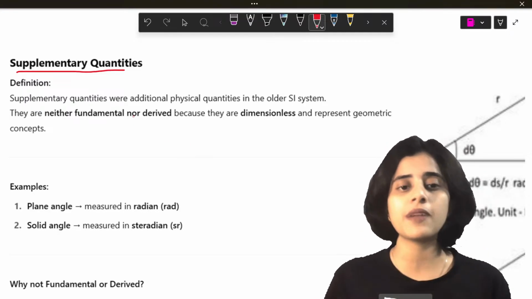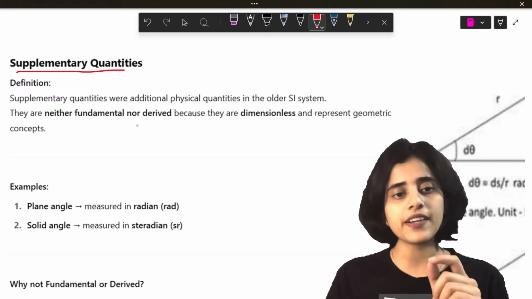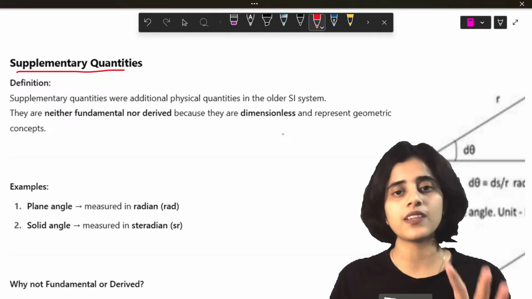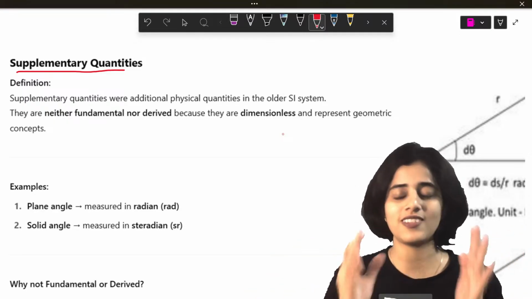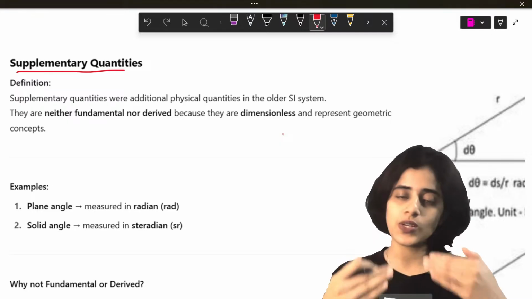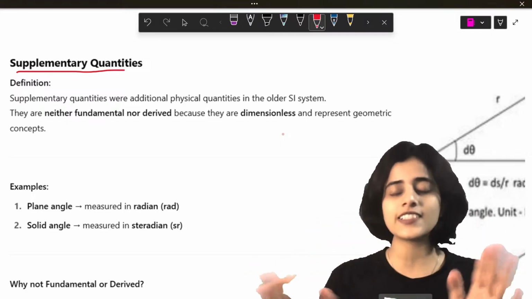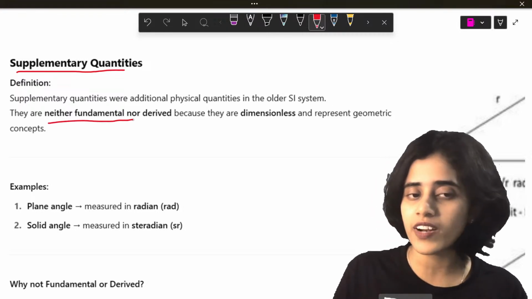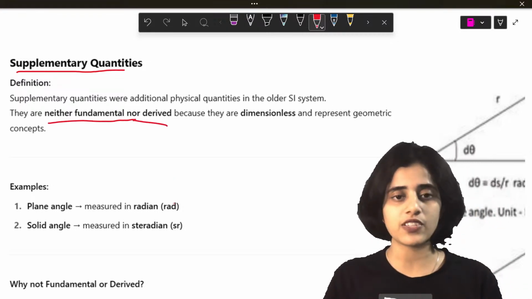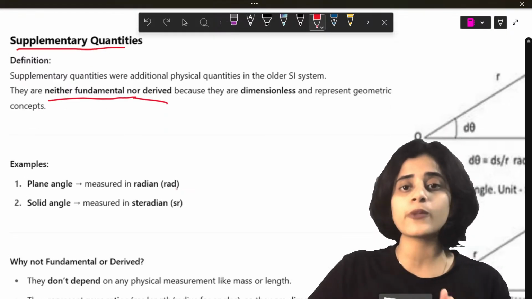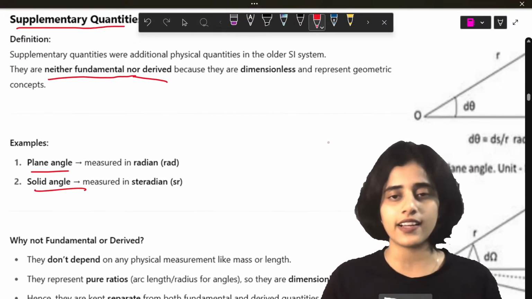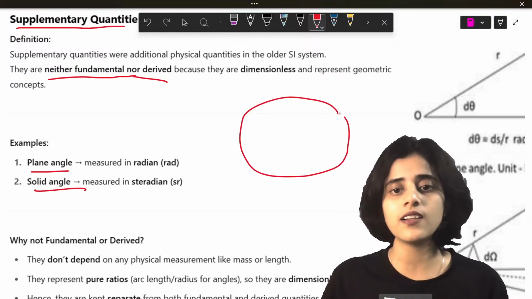So what are the supplementary quantities? They have no dimension. Now you might be thinking, ma'am, what is dimension? Relax, I'll teach you that today. So what are supplementary quantities? They are not fundamental, they are not derived. There are only two supplementary quantities that you need to know. They are plane angle and solid angle. So imagine you take a circle, okay?